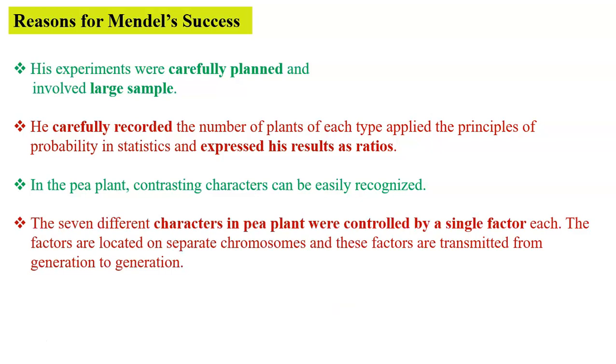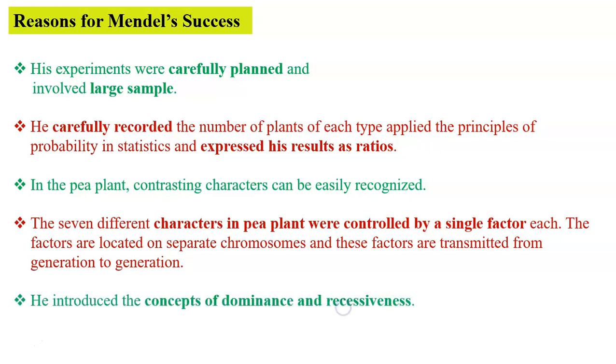The 7 different characters in the pea plant were each controlled by a single factor. These factors, later called genes, are located on separate chromosomes and are transmitted from generation to generation. He introduced the concept of dominance and recessiveness. Let us first discuss monohybrid cross.